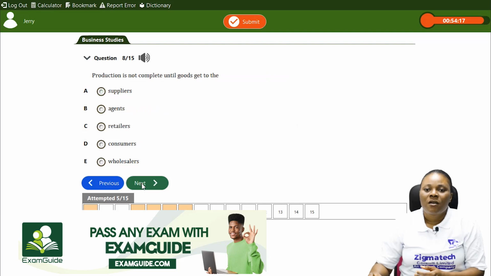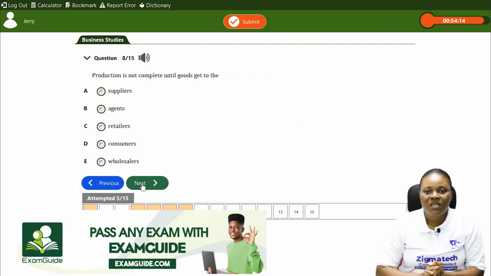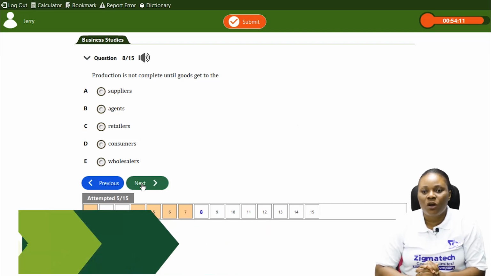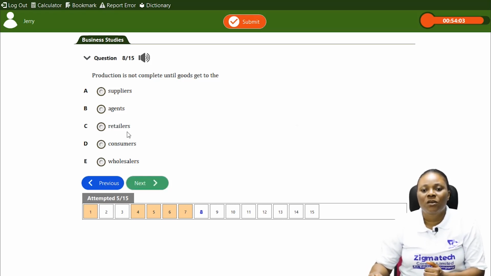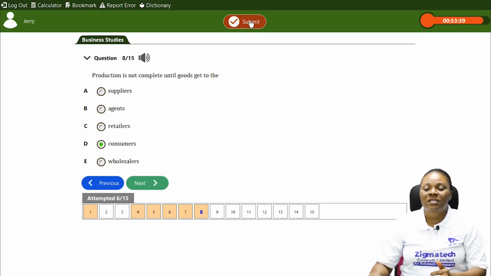Let's take the last question, which says, production is not complete until goods get to the dash. Is it to the suppliers or to the agents or to retailers or to consumers or to wholesalers? Production is not complete until goods get to the consumers. And that's why we refer to the consumers as the end users of a product. They are the purpose for which production takes place. So the answer is D, consumers. So this is where we draw the curtain for today's class.